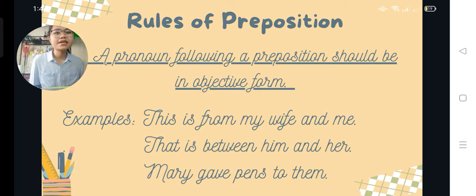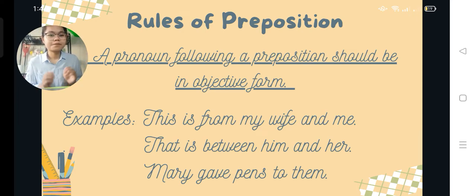To them is the prepositional phrase, and it answers the question, to whom did Mary give pens? To is the preposition, and them is the plural third person pronoun, objective form.